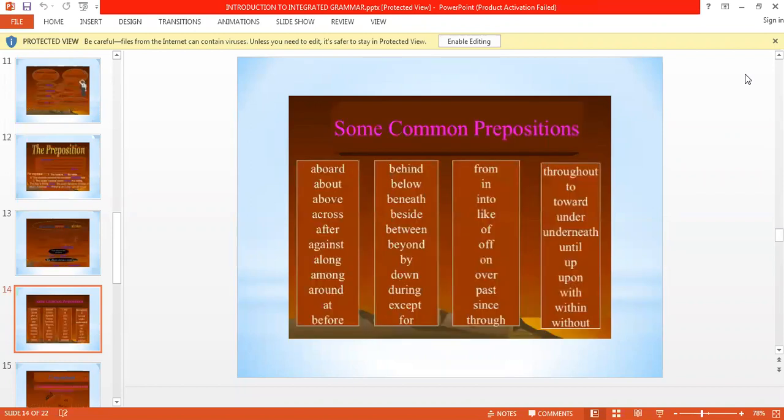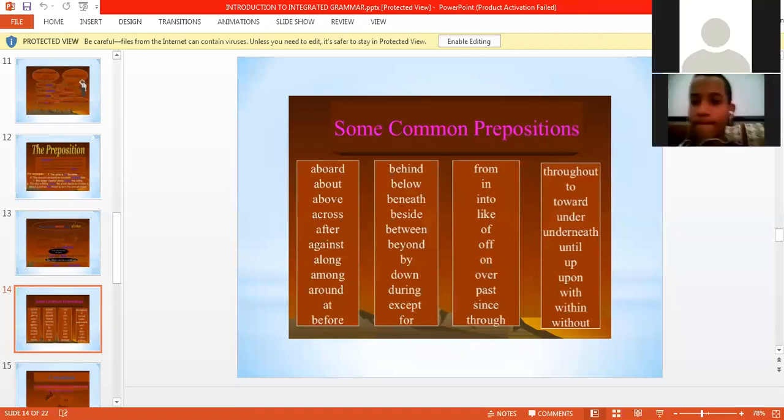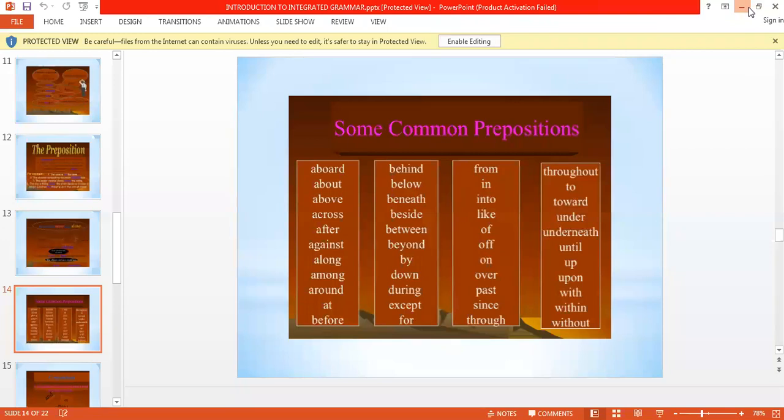Here you can see there are some common prepositions. Till now you must have learned in, on, at, above, under, below. These are something new that you should learn.